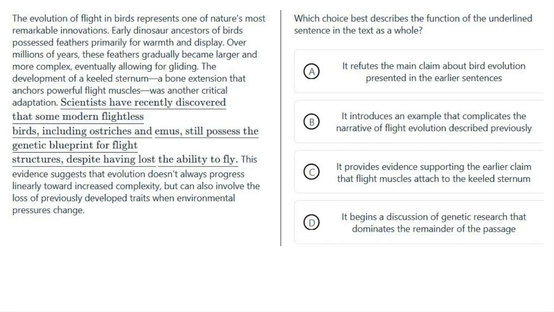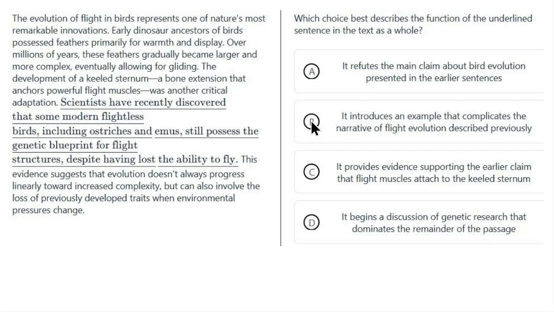Okay, so what is this saying, right? Birds evolved to fly. They got all this change over time, so they're able to fly. And then this sentence seems like it's essentially saying, yeah, but it's not that simple. Not all birds are still gaining this more complexity. Some are actually devolving. So it's not as straightforward as it would seem. And then it says this evidence suggests that evolution doesn't always progress linearly. So then here's the actual claim at the bottom. There's this complex different ways that it evolves depending on the animal and the pressures of the environment. So I'm going to find an answer that's saying it kind of complicates their general idea that they are evolving with more complexity.